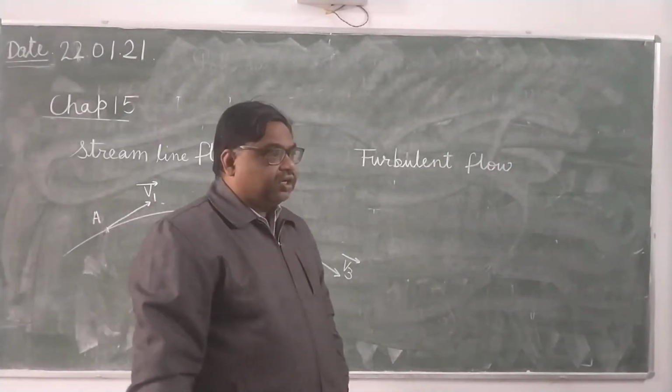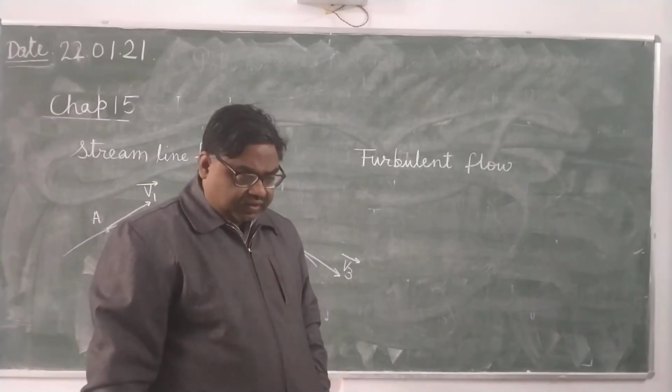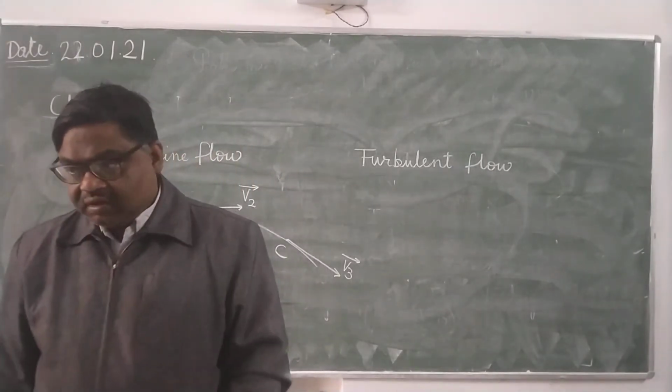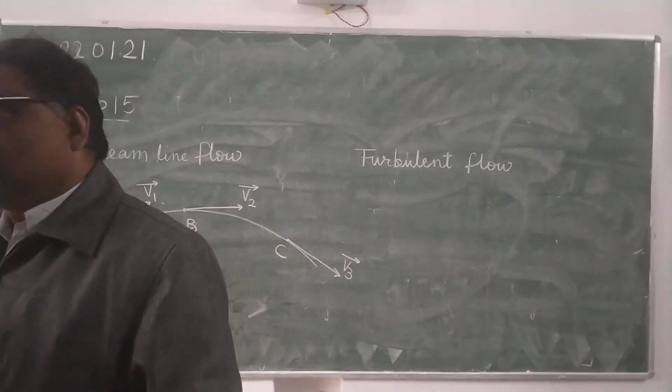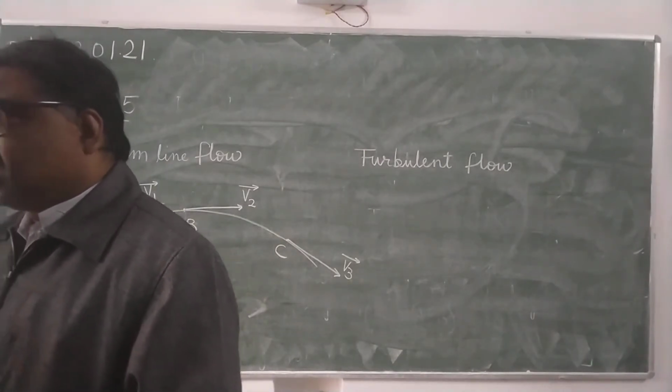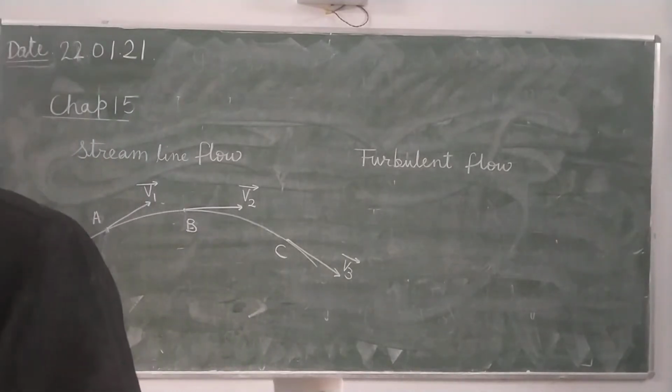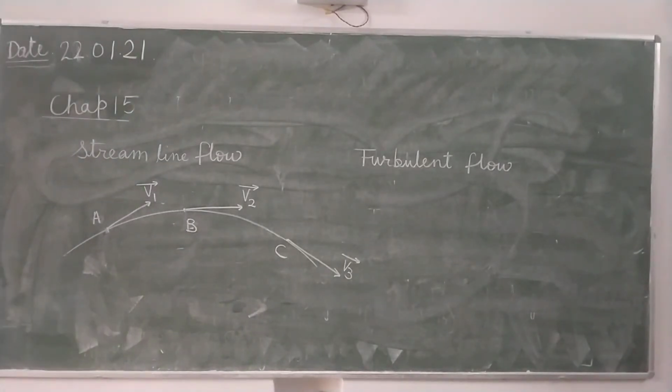In the turbulent flow, the flow of liquid becomes rotational.